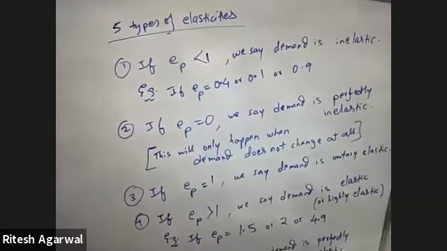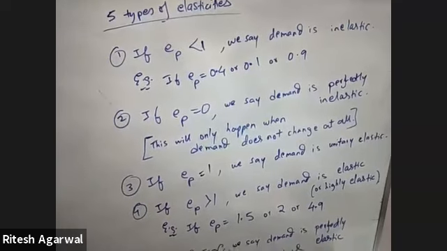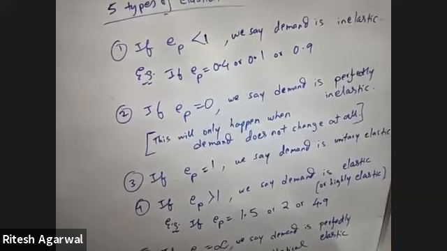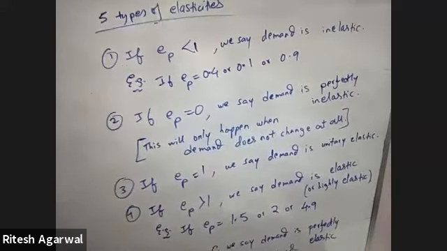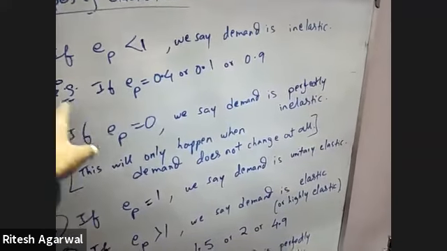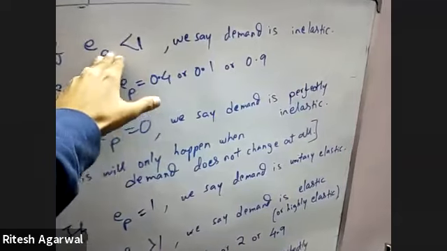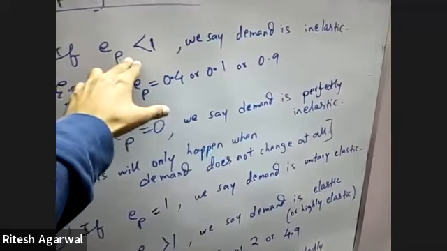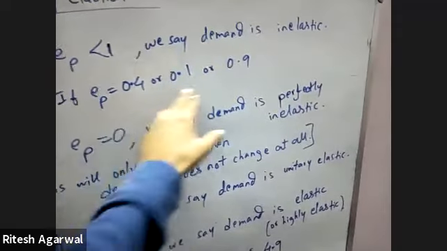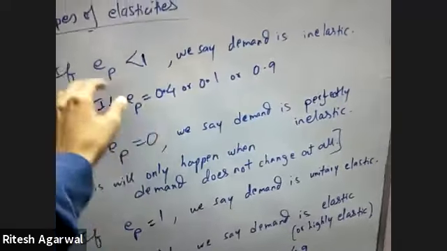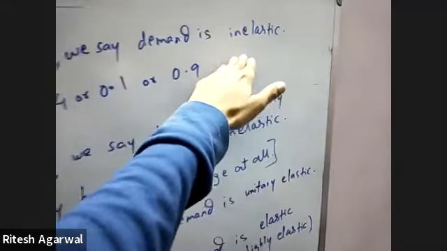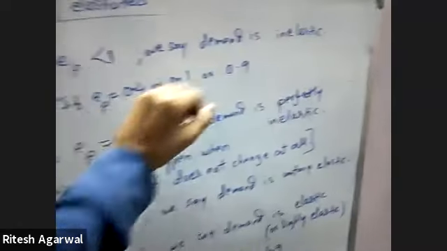Okay, now we have the different types of elasticities. For example, we have 5 types of elasticities. Starting with number 1, when elasticity is less than 1, like we got in the previous sum, less than 1 but more than 0, so elasticity is in decimals, like 0.1, 0.2, 0.3, 0.4, 0.9, 0.95, then we say that demand is inelastic, which means that demand is less elastic. So inelastic means less elastic.